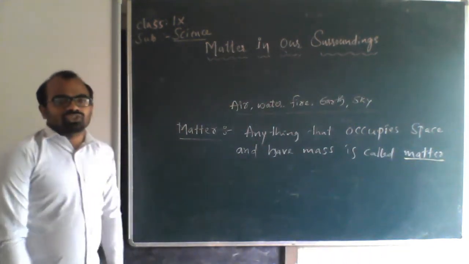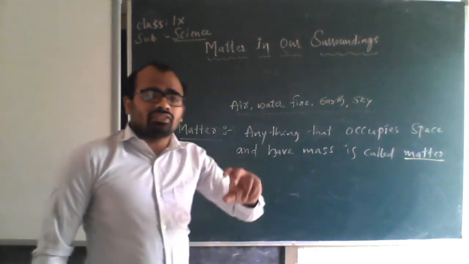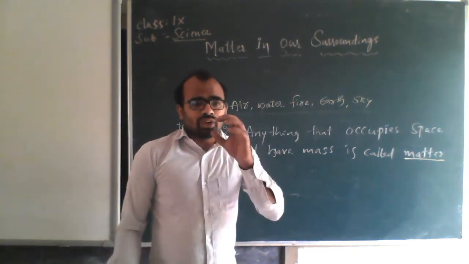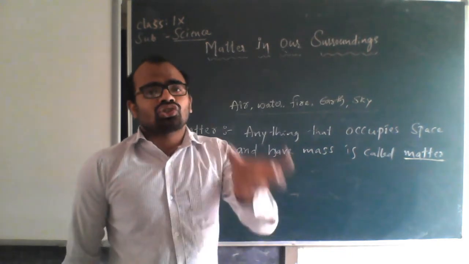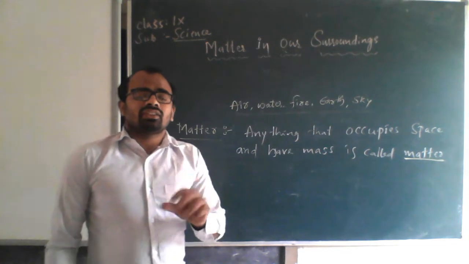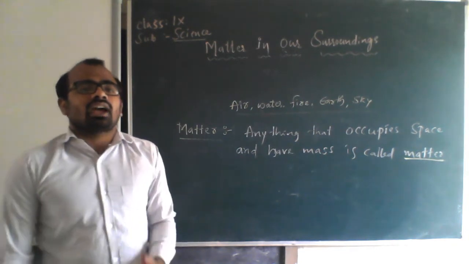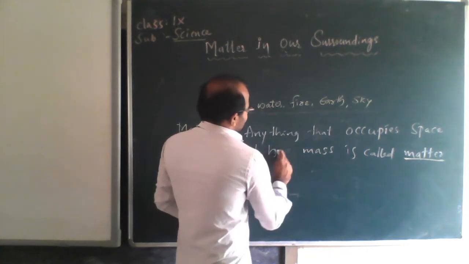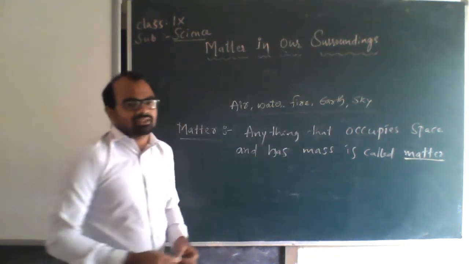See, definition of matter: anything that occupies space, it should occupy space and it should have mass.